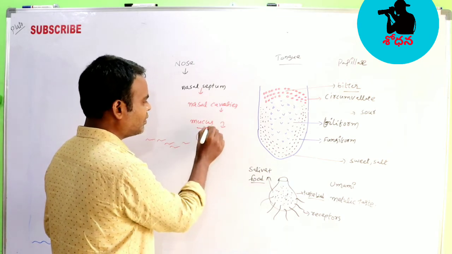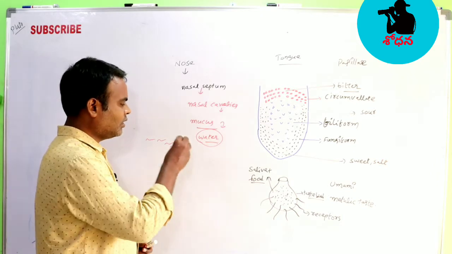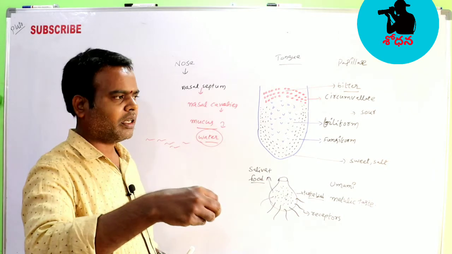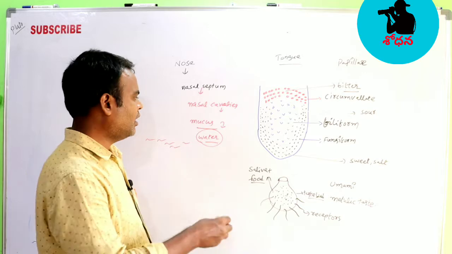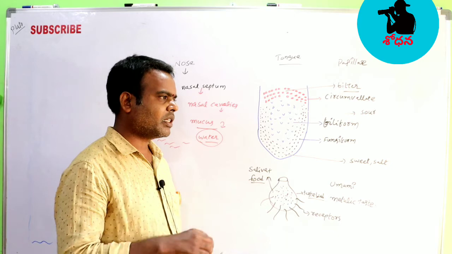This water is present in the mucus of the nasal chambers. Thus the chemical of the smell is diffused into the water of the mucus of the nasal chambers.